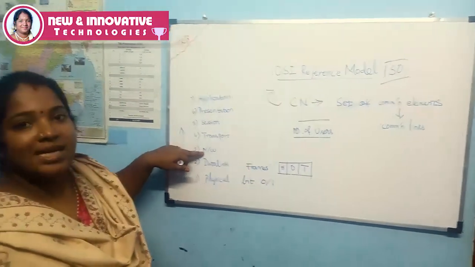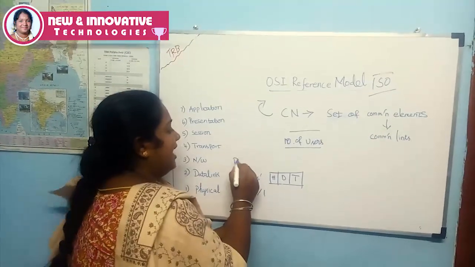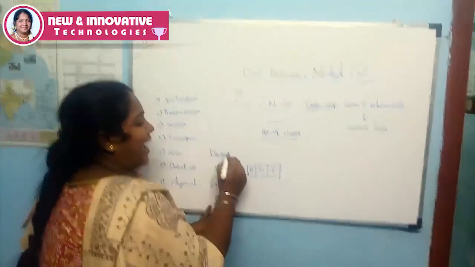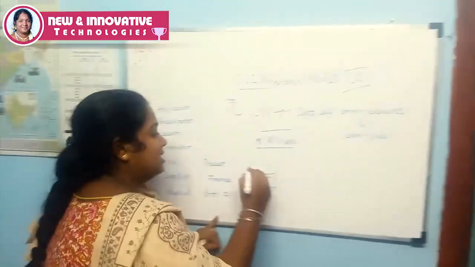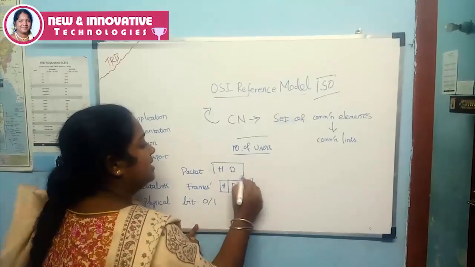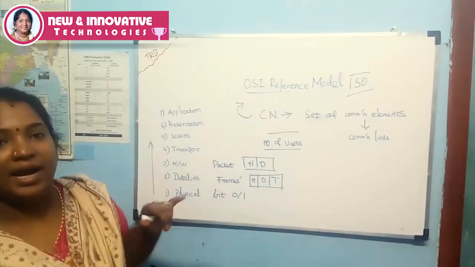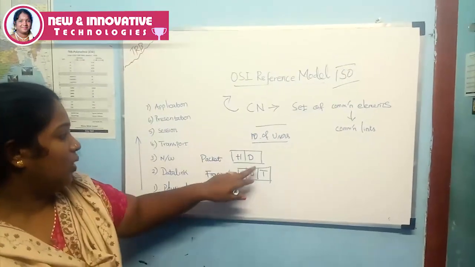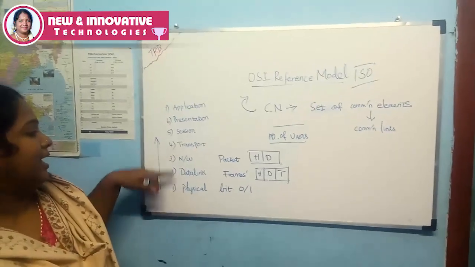The next one is the network layer. In the network layer, the data is in the form of packets. What is meant by a packet? A packet is nothing but one data and one header. This is the packet format. For every data there is one header. So this is called the packet format in the network layer.